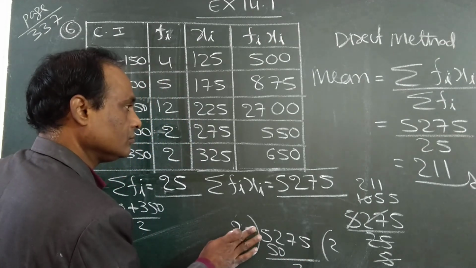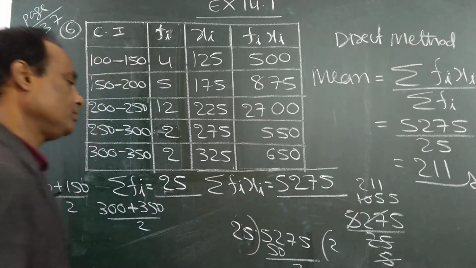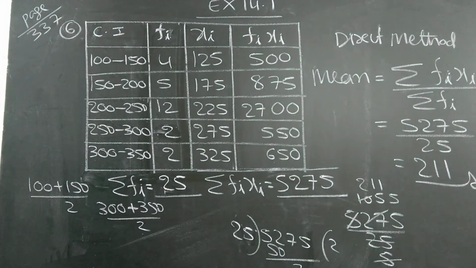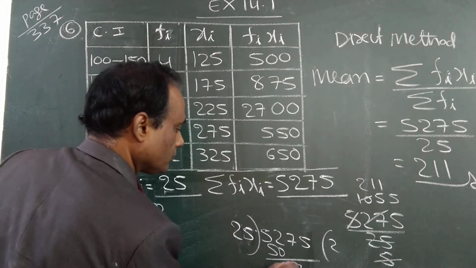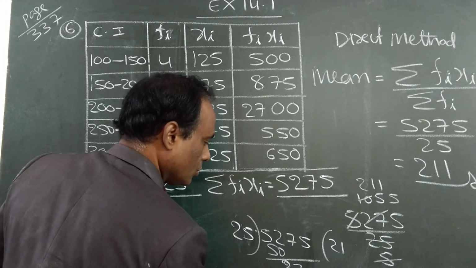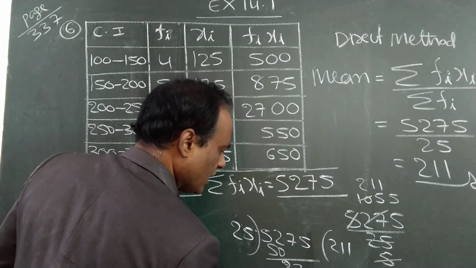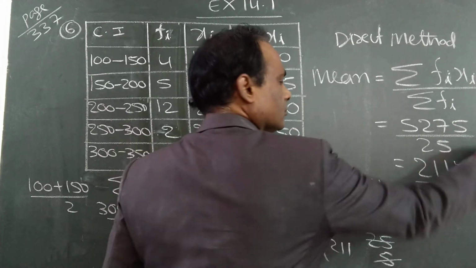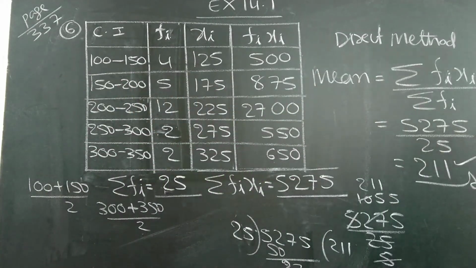One number. 25 ones are 25. 25 ones are 25. Any division? Any doubt in this? Okay, good. You also did.